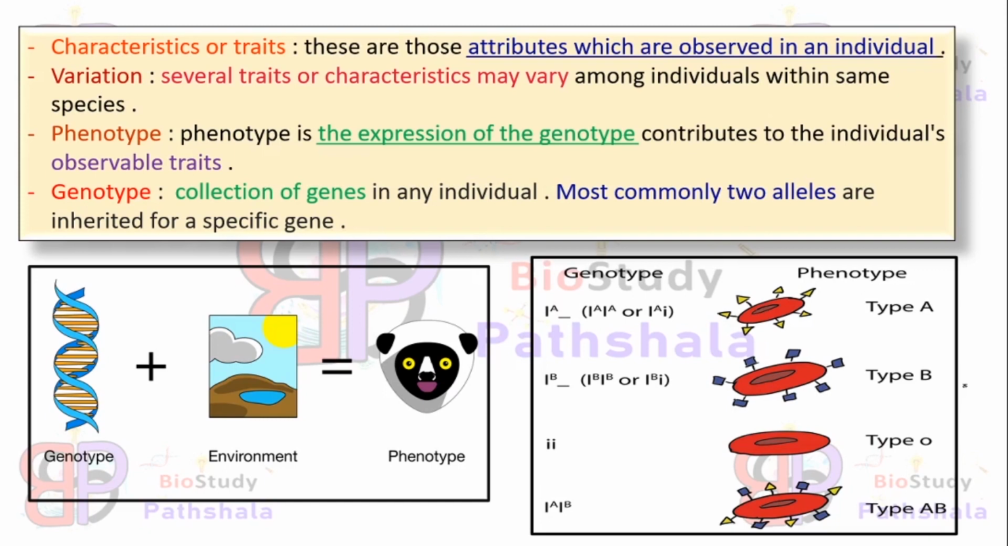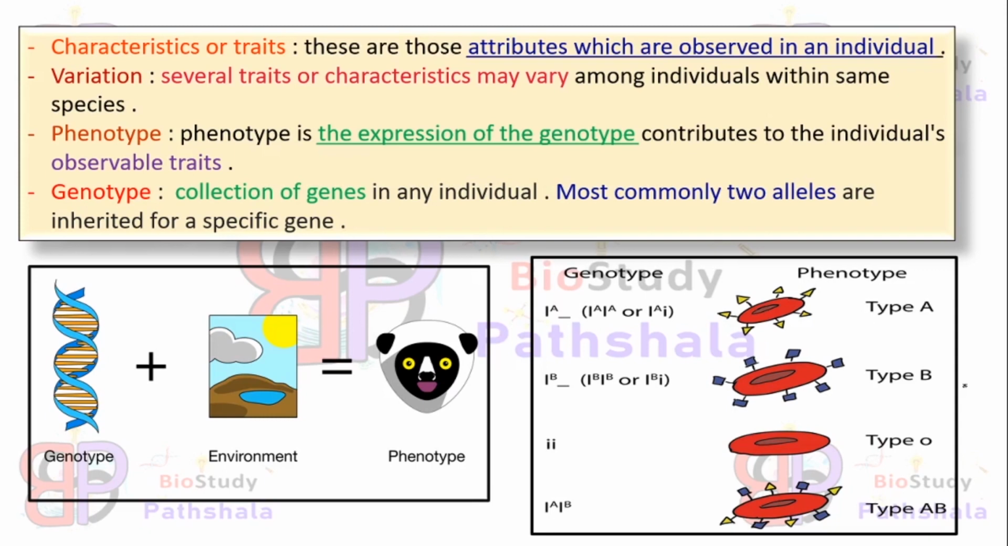And these variations we can see in the case of phenotype. We can observe these different phenotypes because of the environmental effects on the genotype as well. So the phenotype is the combined effect of the genotype and the environment. So the next term is genotype.